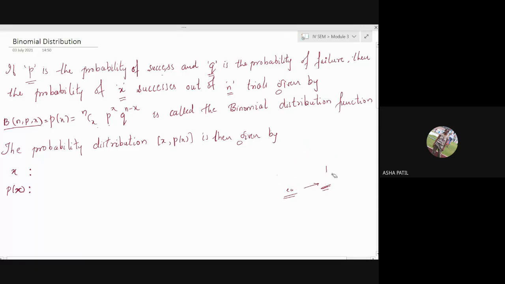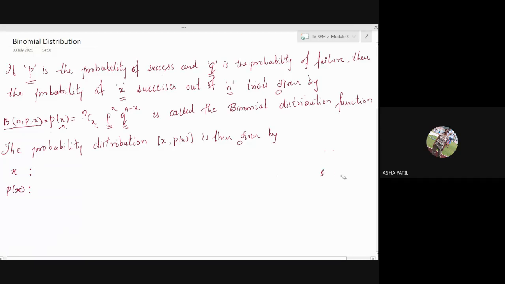Suppose an experiment is repeated n times. n times you are going to perform the experiment. Out of n times, you want x successes. Then P of x is equal to nCx, p raised to x, where p stands for the probability of success, q is the probability of failure, so q raised to n minus x. This will give us the binomial distribution function.